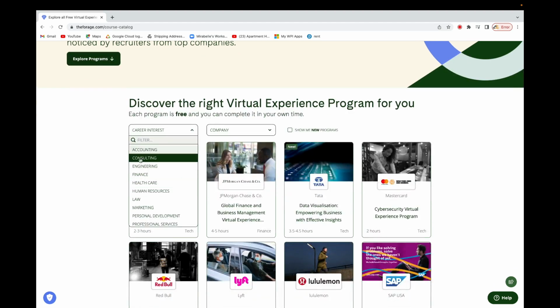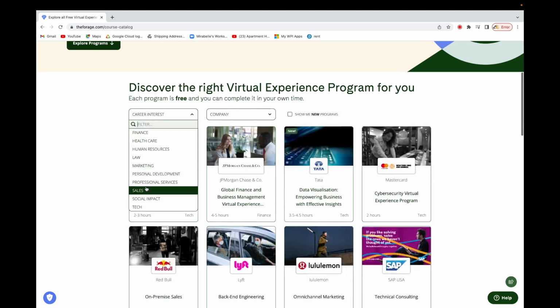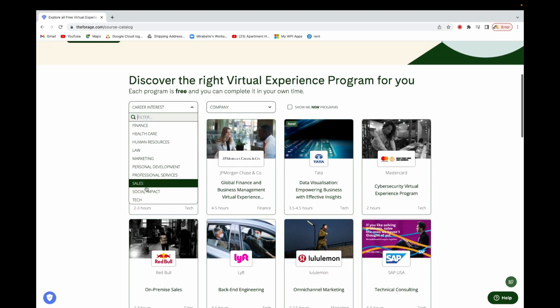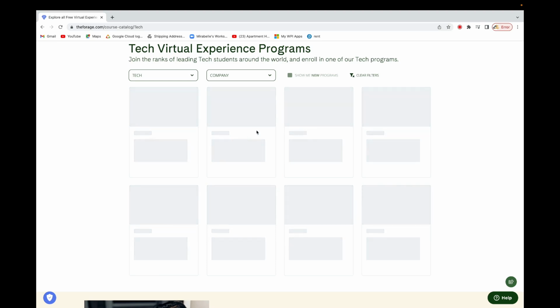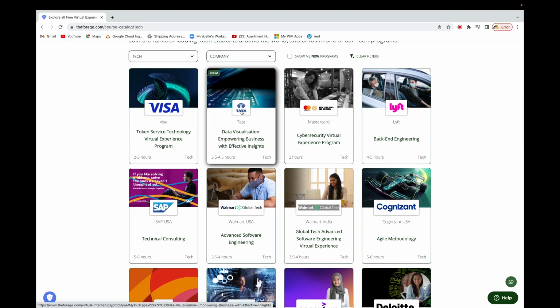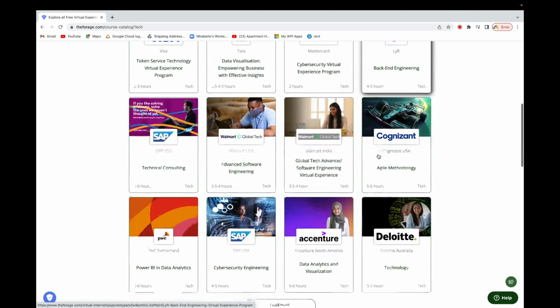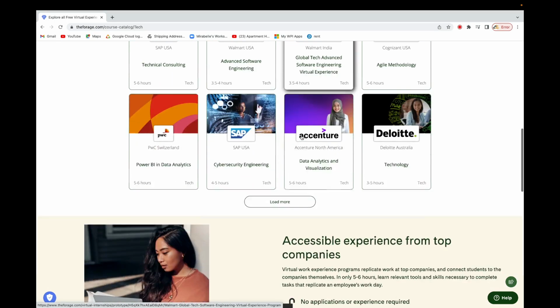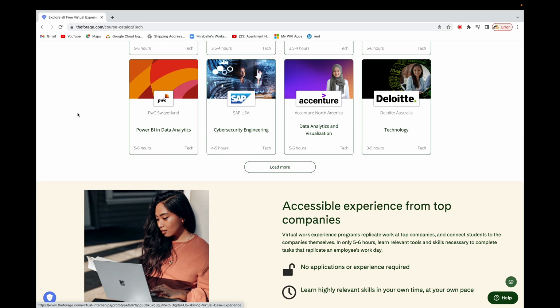If you go to the career interest, you can see that they have internships in different domains. In your case, go to tech. When you click on tech, it's going to filter based on tech. Now here you can see that there are a lot of internships. From Tata, you see data visualization, empowering business with effective insights, cybersecurity from MasterCard, and all that. Let's do something more related to data and analytics.